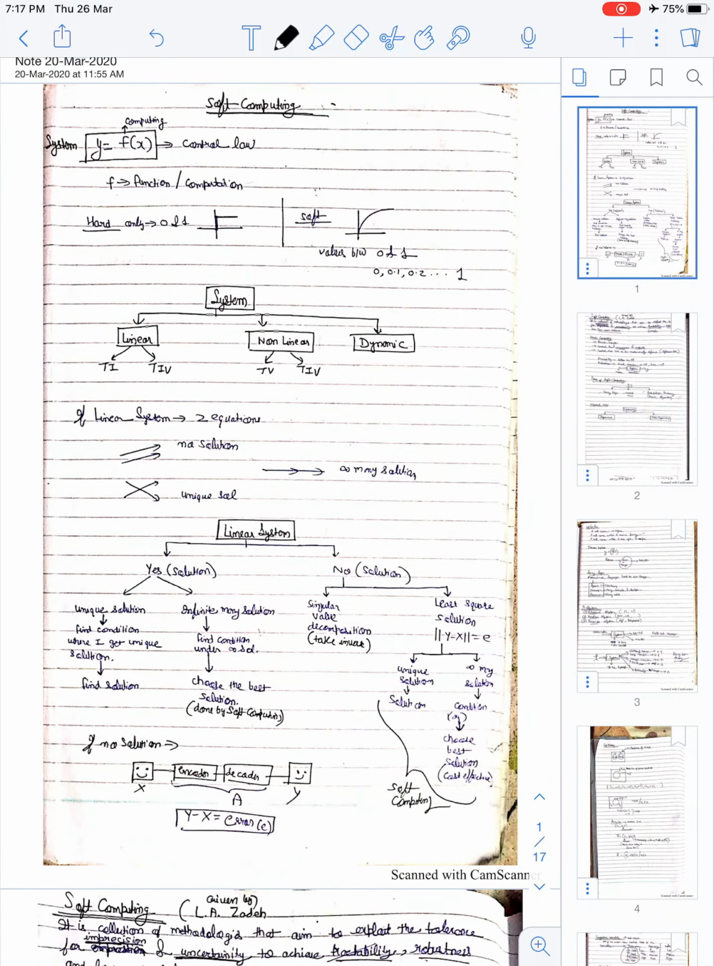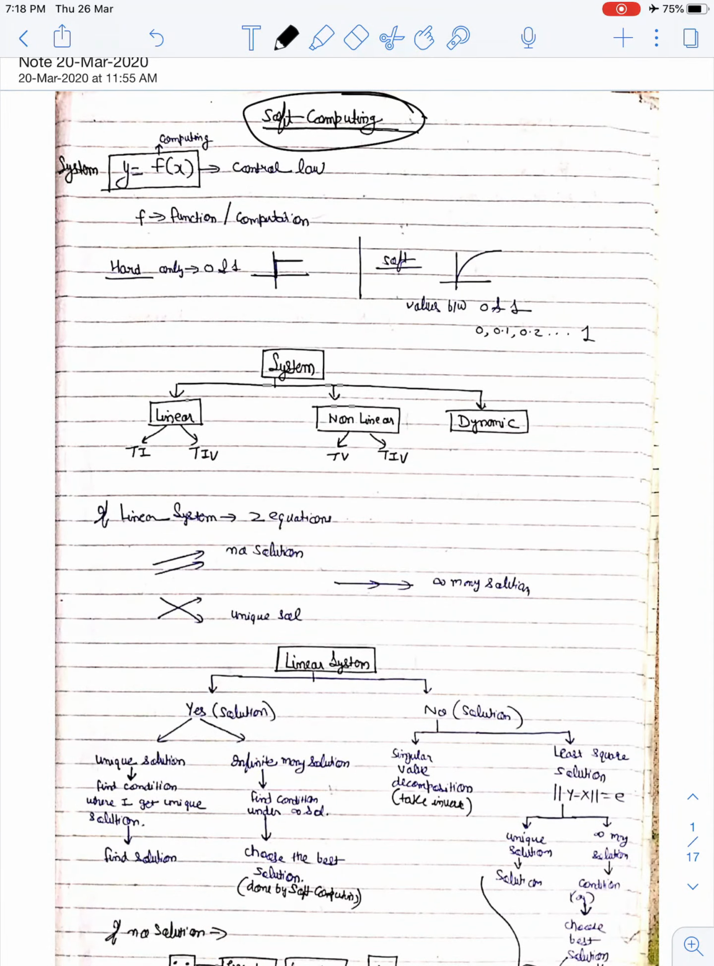Here I'm going to show you one beautiful video lecture series of my soft computing. So basically we are going to see my soft computing. So let me zoom it. In soft computing we are going to see first what is my control law. My control law means if you call this y is equal to f of x, means y is a function, or I call this a computation also, y is a function or computation of x. Okay, so this is my control law.